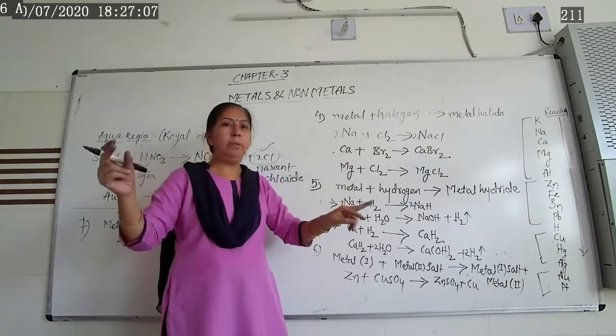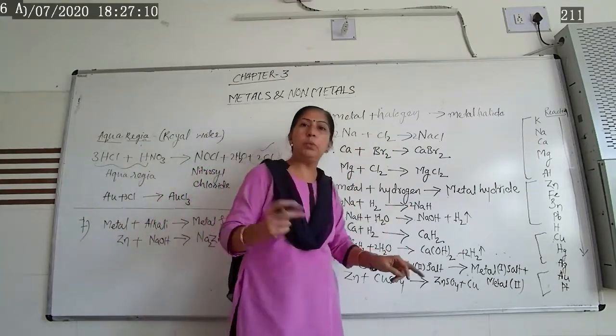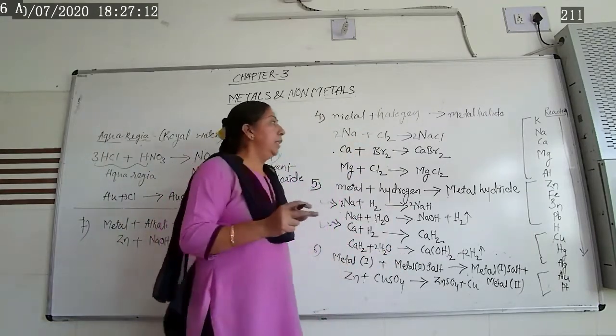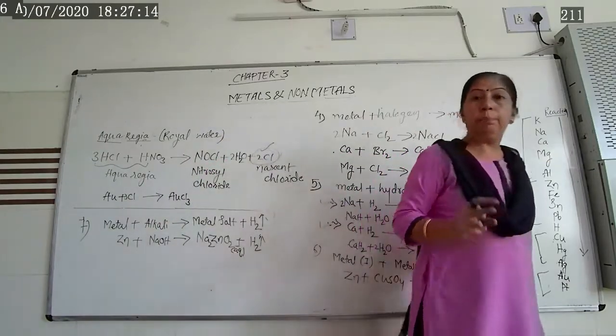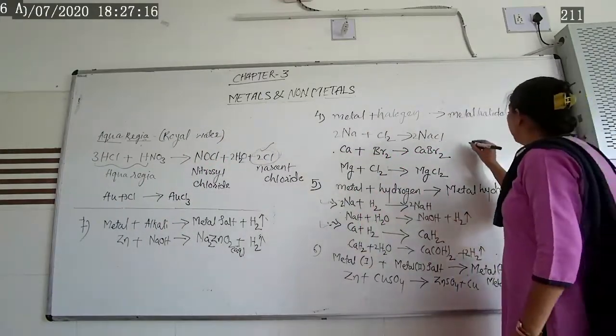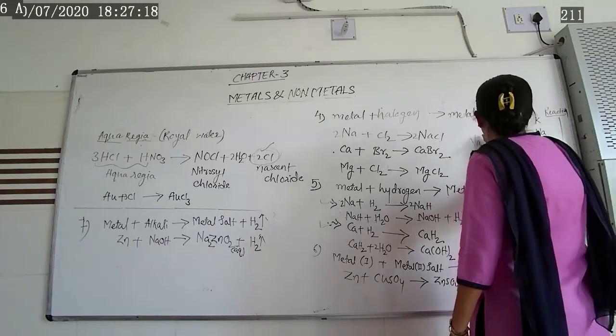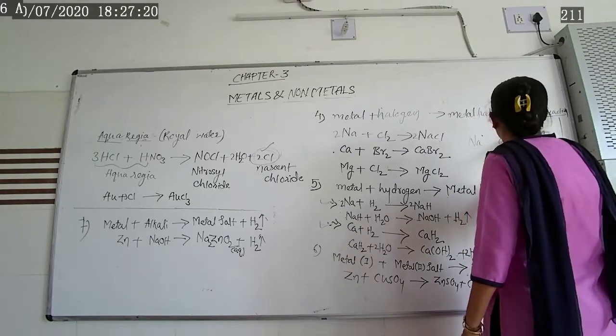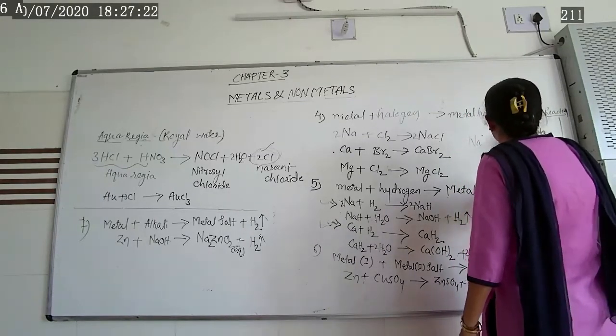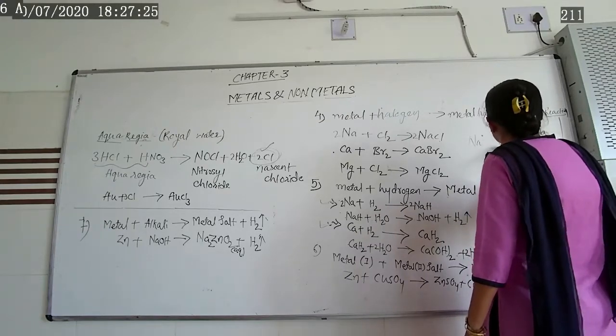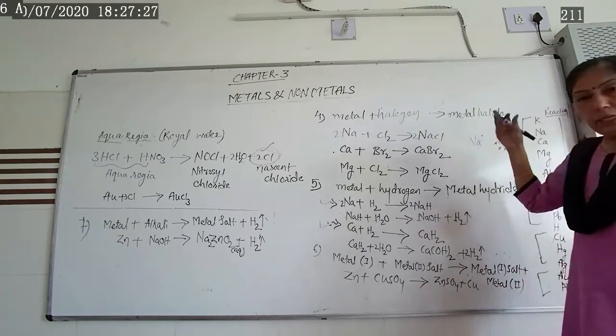When sodium reacts with chlorine, it forms sodium chloride. It forms an ionic compound because how many electrons are there in the sodium outer shell? 1 electron. And the chlorine outer shell has 7 electrons. We will learn that afterwards.